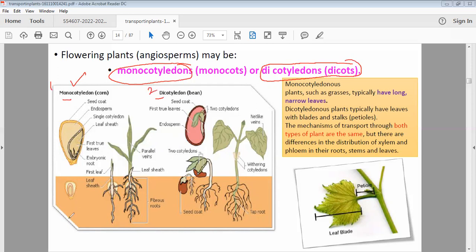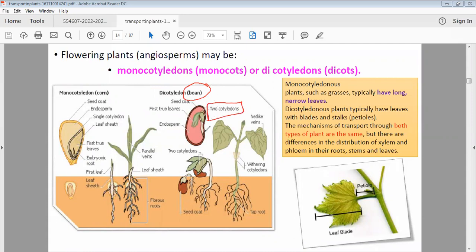So if you split almonds, peanuts, or even walnuts, into two halves, like here you are looking at the bean, they will show a proper cut in the structure, and there will be two half cotyledons. But single cotyledon, the way you eat corn. I hope you remember. In Pakistan, it's really available.